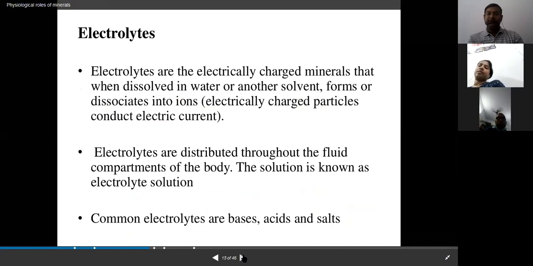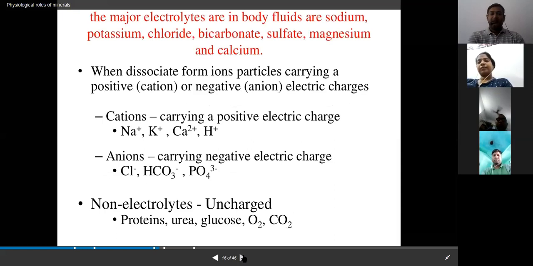These electrolytes are distributed throughout the fluid compartments of the body, and the solution is known as an electrolyte solution. The common electrolytes are bases, acids, and salts. The major electrolytes in body fluids are sodium, potassium, chloride, bicarbonate, sulfate, magnesium, and calcium.